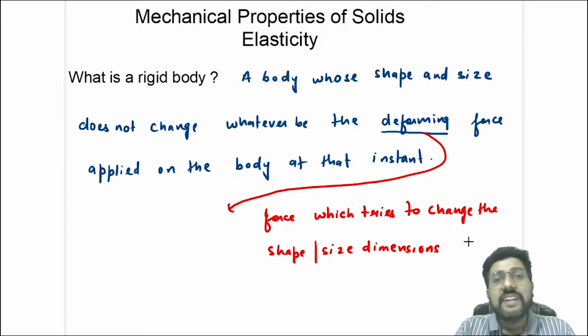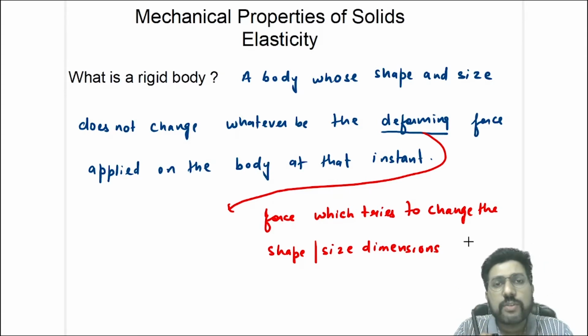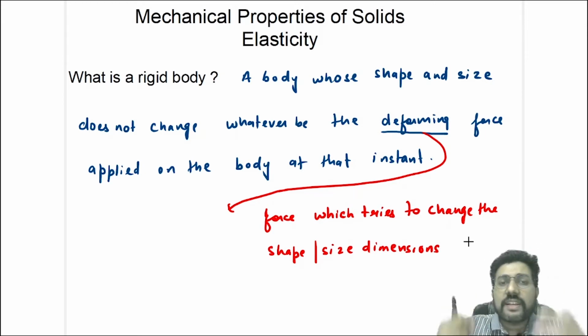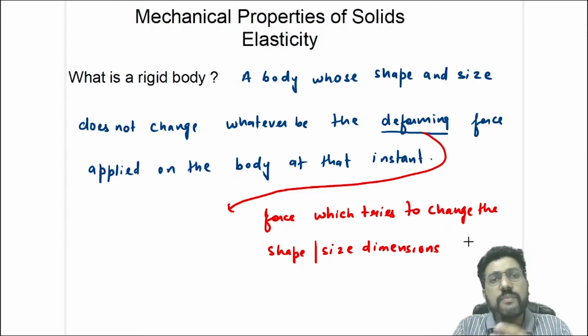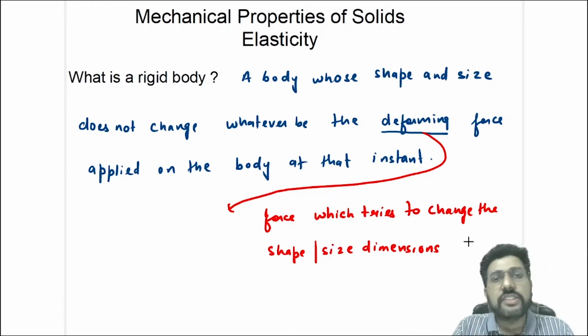But that was an ideal world. In actual world, no body can be perfectly rigid. Every time when you apply a deforming force on a body, the deforming force can be either you want to stretch it or you want to compress it. Okay, the stretching force will be called a tensile force and a compressing force will be called a compressive force. So whenever you exert either a tensile force or a compressive force, you will see that the shape of the body or the size of the body is changing somewhat, right? So no body can be perfectly rigid.